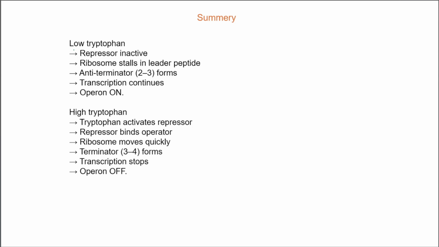When the tryptophan levels are low, the repressor is inactive. Then the ribosome stalls in the leader peptide, forming the anti-terminator 2-3 form. Because the ribosome stalls in the leader peptide, it physically blocks region 1. So region 1 cannot pair with region 2. Then region 2 is free and can easily pair with region 3. So transcription continues and the operon is turned on.